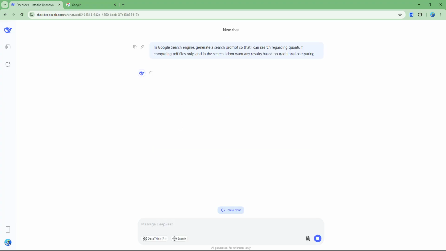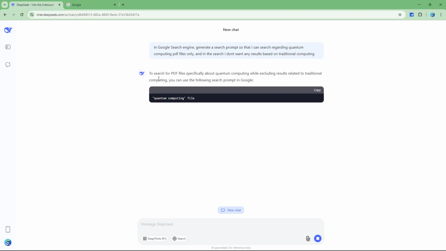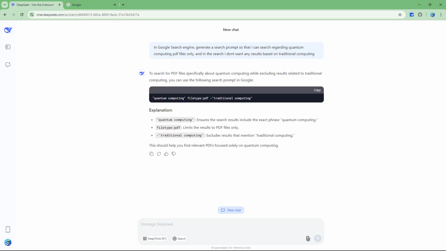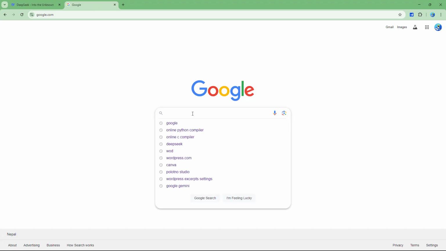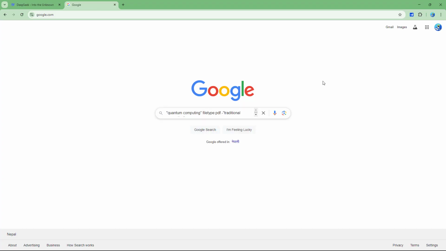And then as a result, you can see that it says to search for PDF files, especially about quantum computing. This is the search prompt I need to type: "quantum computing" inside of double quotes, and filetype:pdf and minus traditional computing. So I'm just going to copy this and then go back to Google. Let's say, for example, paste this particular search prompt and hit Google search.